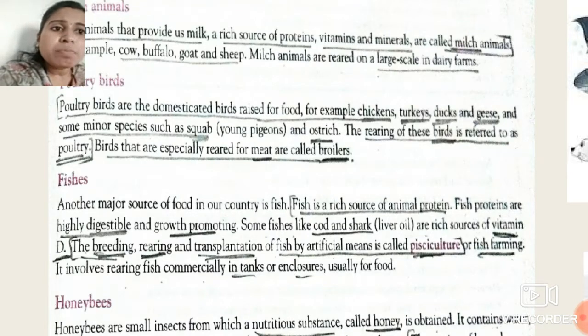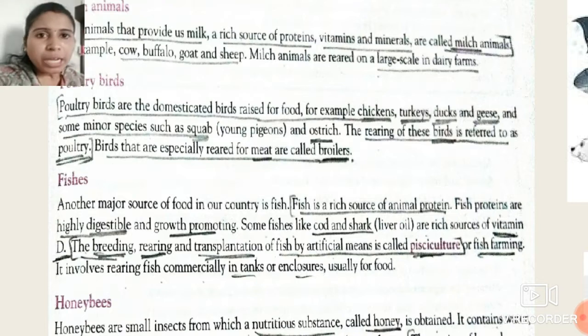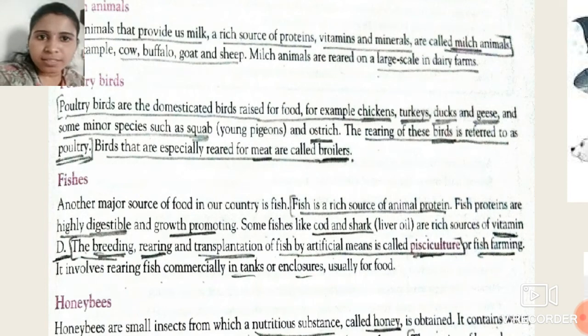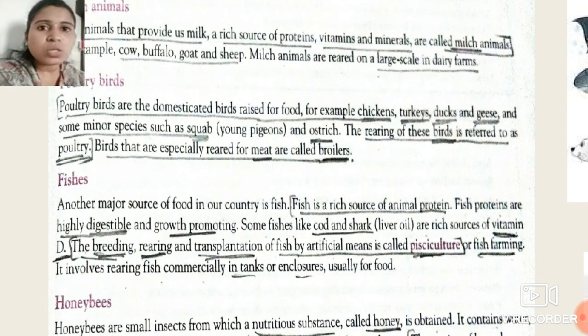So the rearing of these birds is referred to as poultry. Whenever we rear such kinds of birds, that is referred to as poultry. Birds that are especially reared for meat are called broilers. There are also certain birds which are reared for meat, and for the purpose of meat they are called broilers. Okay students, what are poultry birds? These are domesticated for the purpose of getting food. Examples are chickens, turkey, ducks or geese.